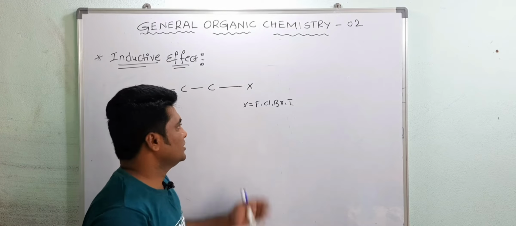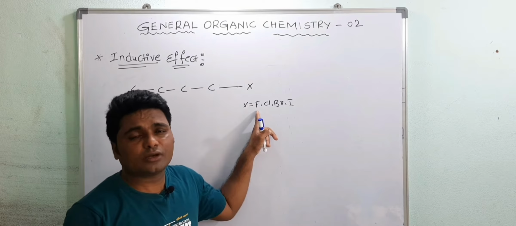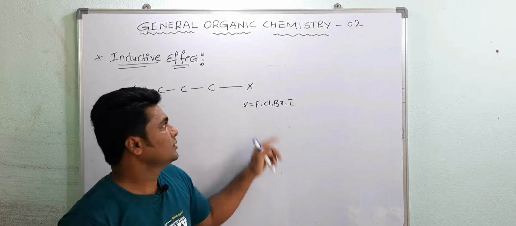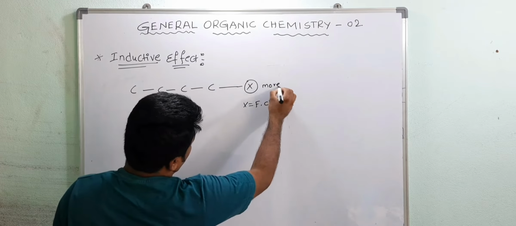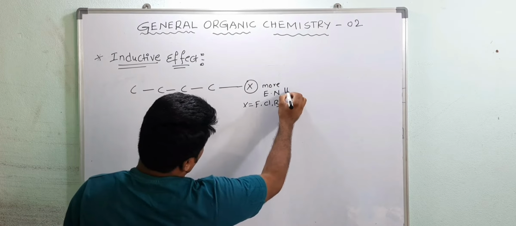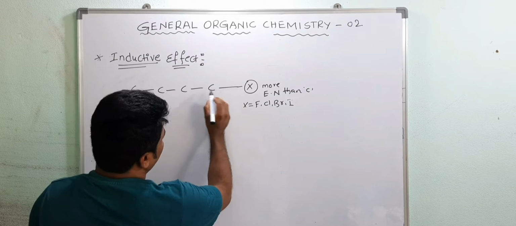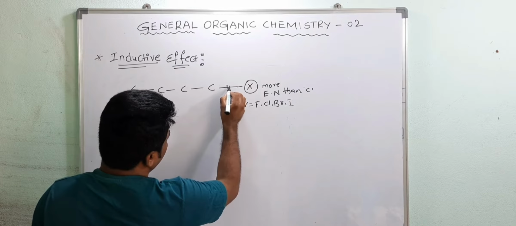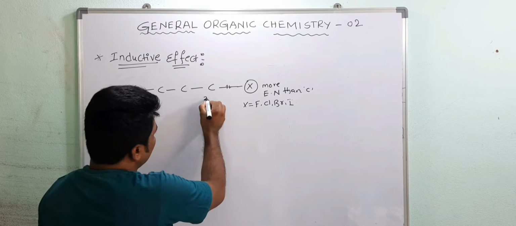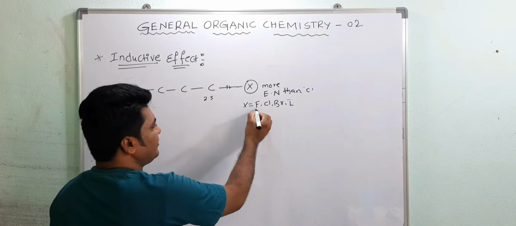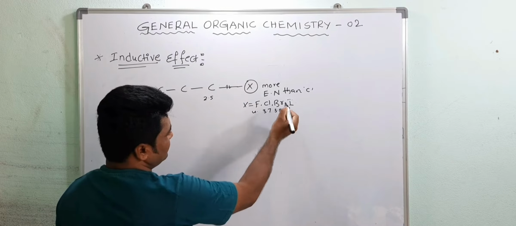We know that these halogens are more electronegative than the carbon atom, and fluorine is the most electronegative element in the periodic table. So the electronegativity of this halogen is more than that of the carbon atom. This is the covalent bond, so it contains two electrons, a shared pair of electrons. The electronegativity of carbon is around 2.5, and the electronegativity of fluorine is 4.